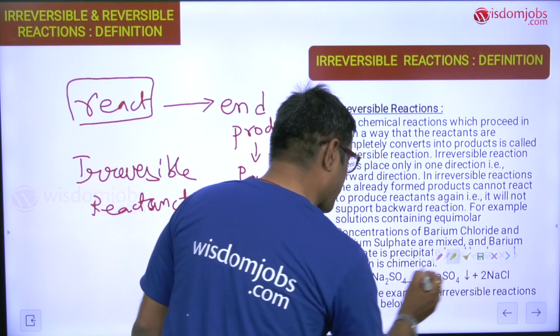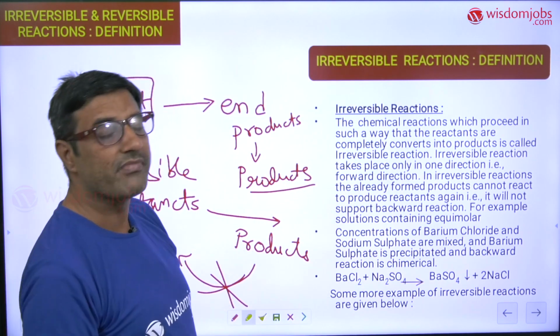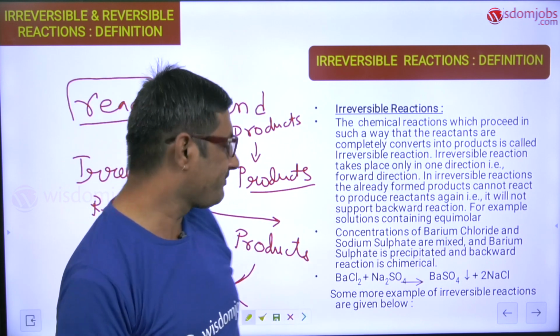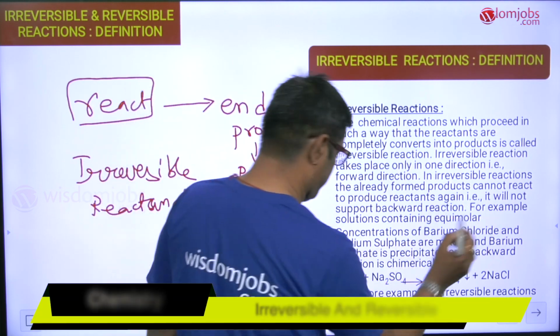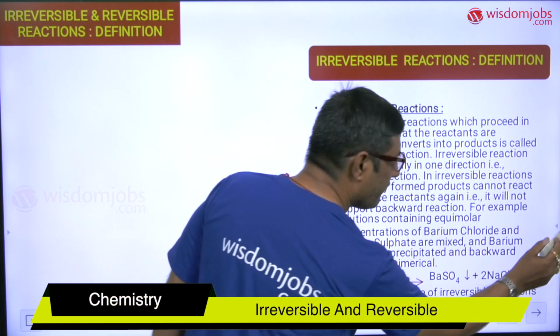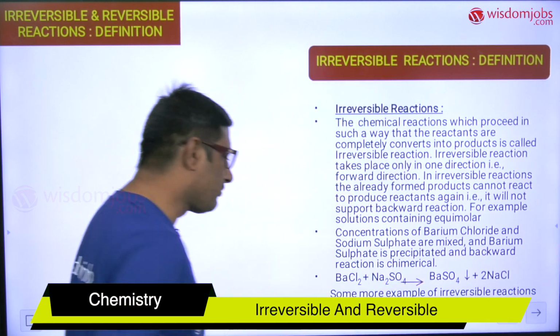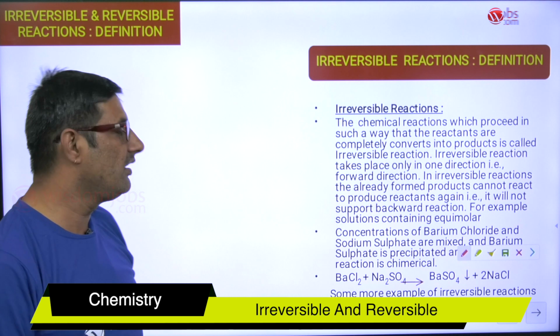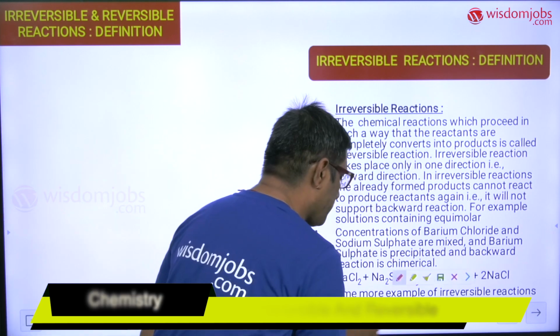Now let me give you some examples of irreversible reactions. The formation of barium sulfate from barium chloride and sodium sulfate is one example of an irreversible reaction.